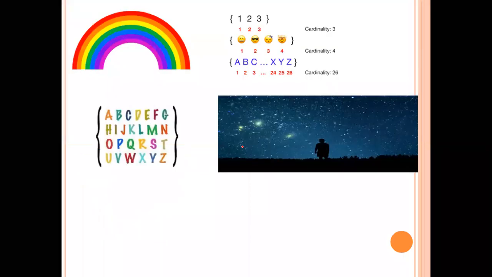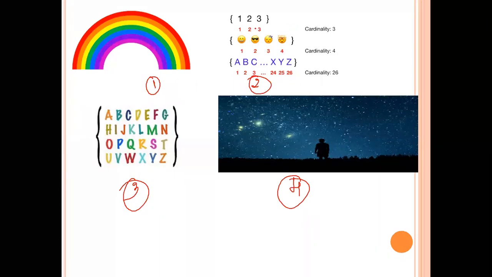Okay, so now can you see some pictures over here? Can you tell me out of these which are the finite sets and which are the infinite sets? First, fishes in a lake. Yeah, natural numbers is an infinite set. Okay, what about the rainbow, whether it is a finite set or an infinite set? Colors in the rainbow, it is finite. Okay, what about the second one?